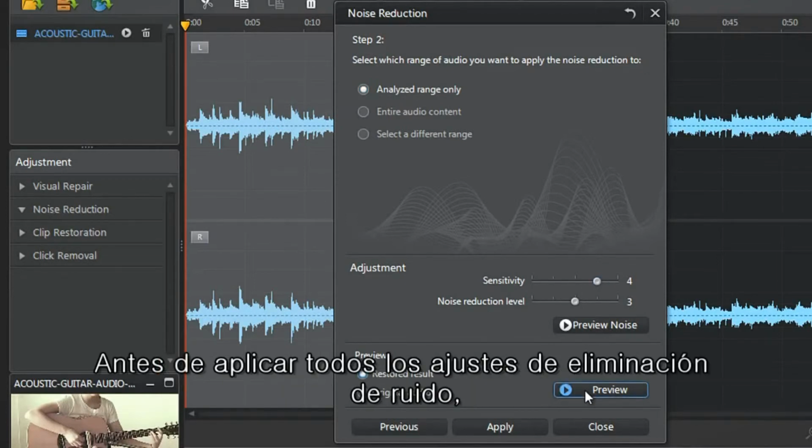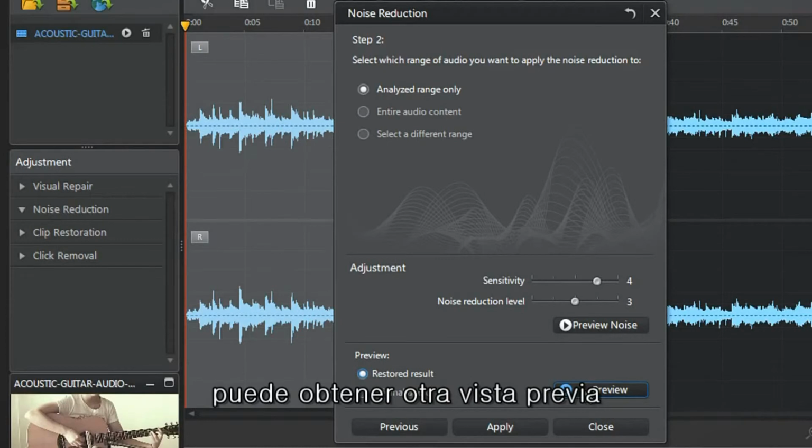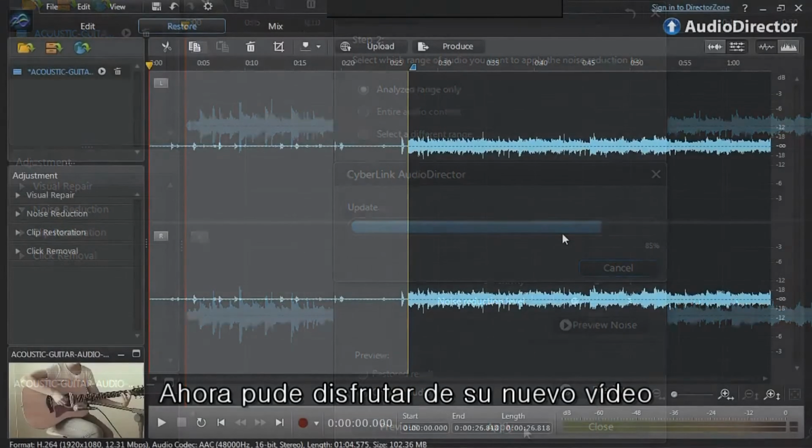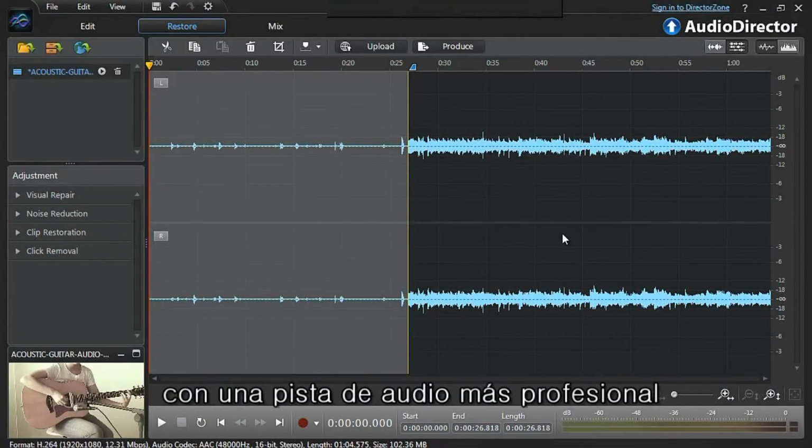Before applying all your noise removal settings, you can preview again. Finally, when you're completely satisfied, click Apply. You can now enjoy your new video with a more professional sounding audio track.